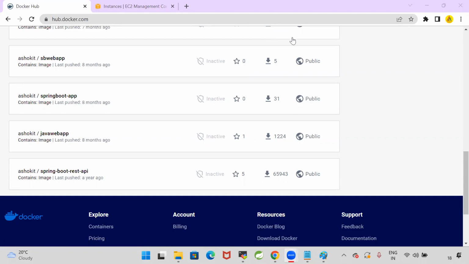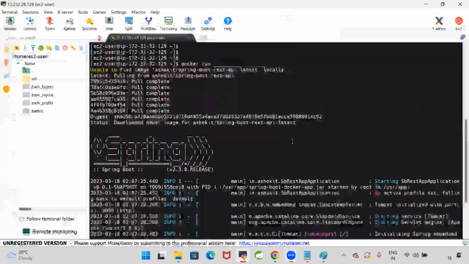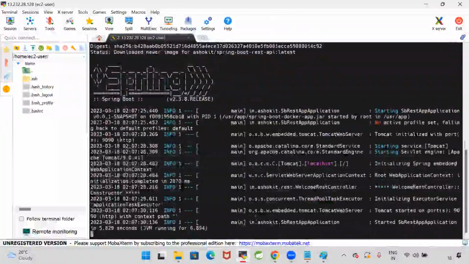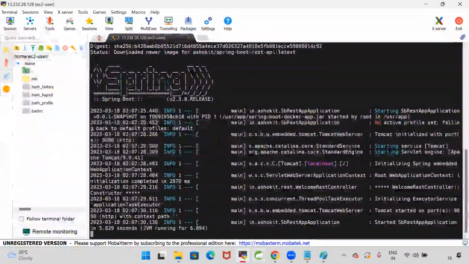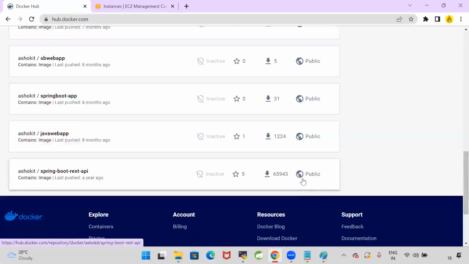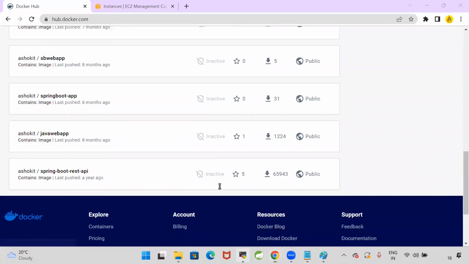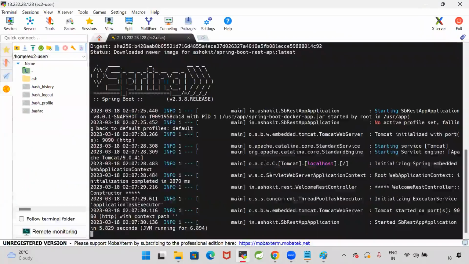Are you clear? As of now, my EC2 instance does not have any relation with my Docker Hub. Is my EC2 instance having any relation with the Docker Hub? No. It is a public image. If Docker is installed on the computer, anybody can pull that image. My EC2 instance has the Linux operating system.